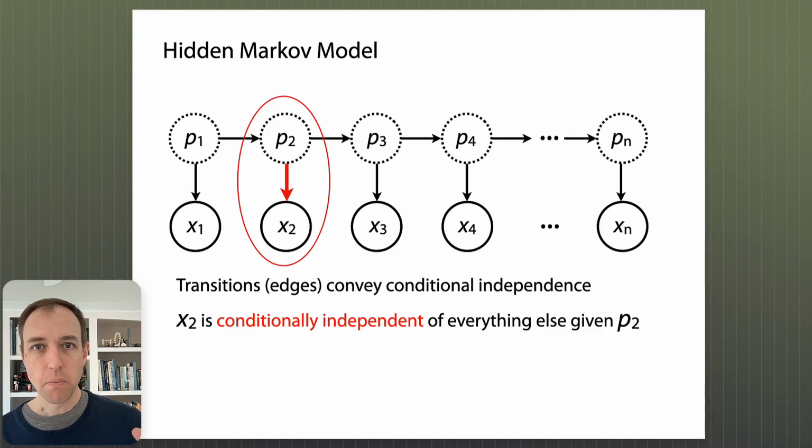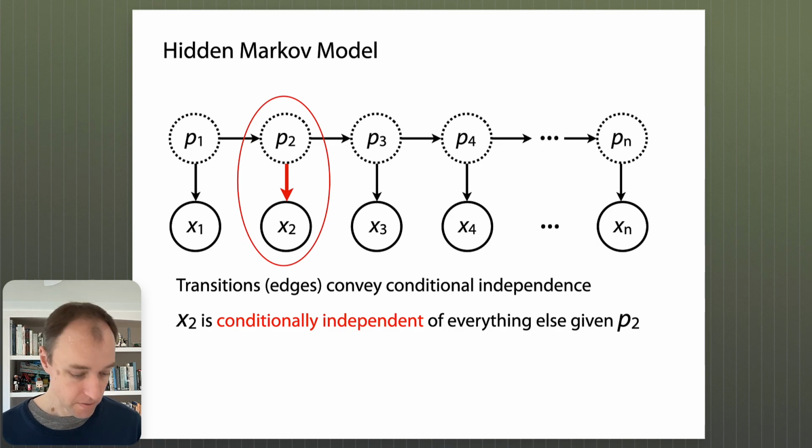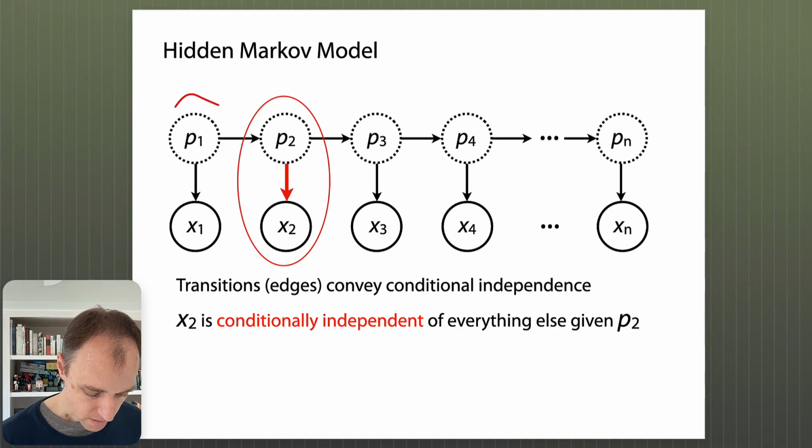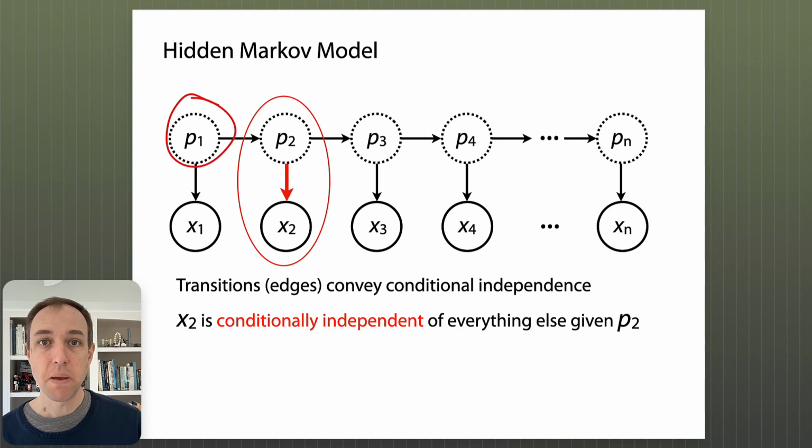Let's remember what conditional independence does and does not mean. It does not mean that x sub 2 is independent of, for example, p sub 1. That's not true; those do have a dependence with each other. However, what we're saying is that if you tell me p sub 2, it doesn't tell me anything in addition if you also tell me p sub 1.